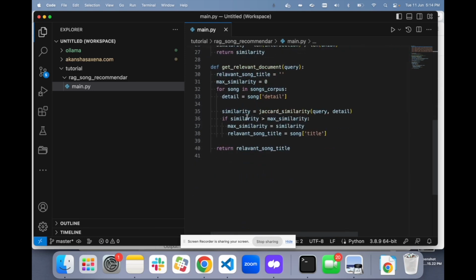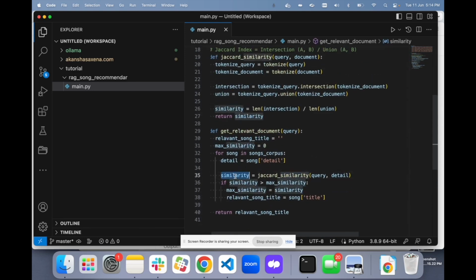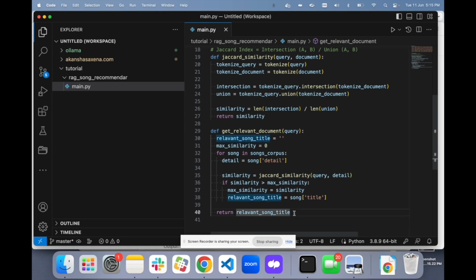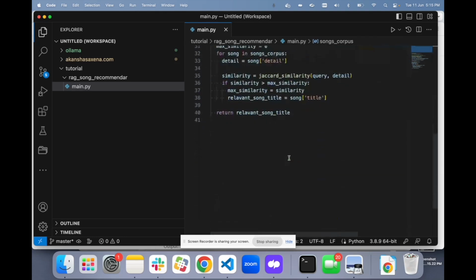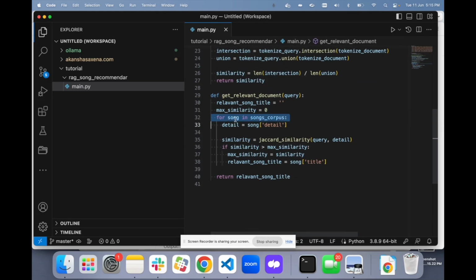We are going to calculate the similarity index of each song and the user query, and return the song with the maximum similarity index. Understood? So if you see, we are iterating over the songs corpus we have in here, and for each song we are calculating the Jaccard similarity